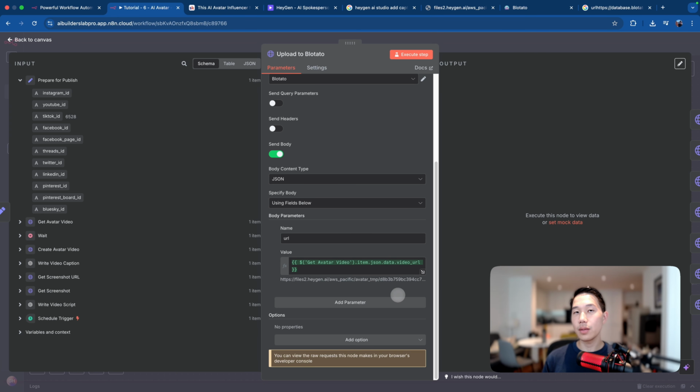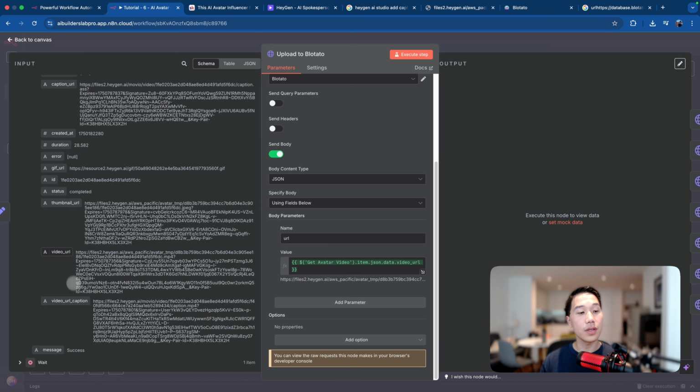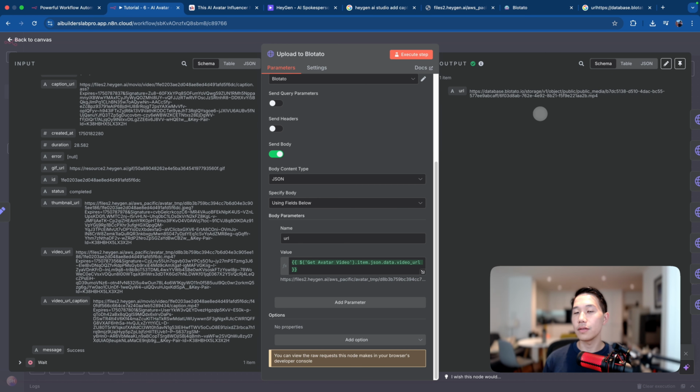Now when we look at the body parameter here, the only thing we need is the URL for the video file. You can see that right now I'm using the field from the video URL without the caption to upload. But in case you're interested in the video URL with the caption, you can delete this field and drag this video URL caption back here, so that when you upload, it will upload the file with the caption.